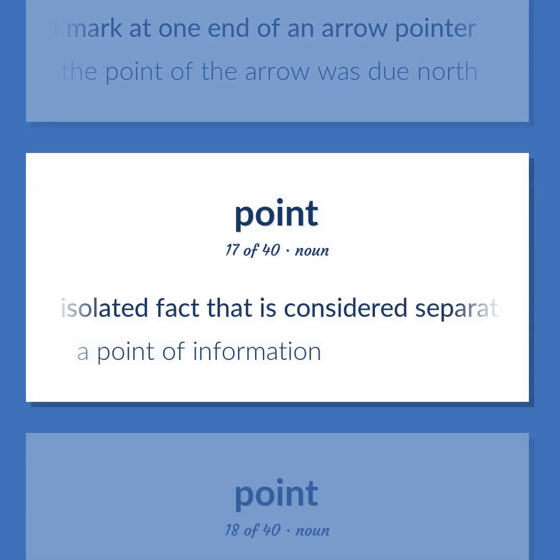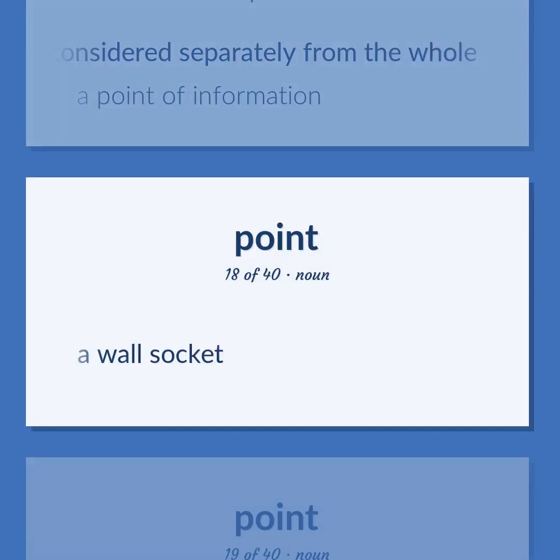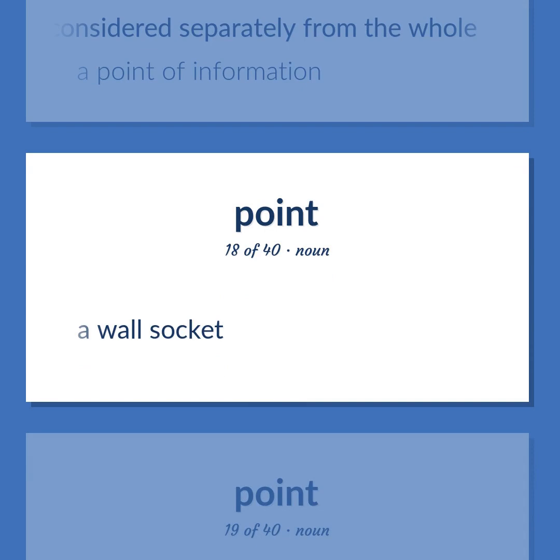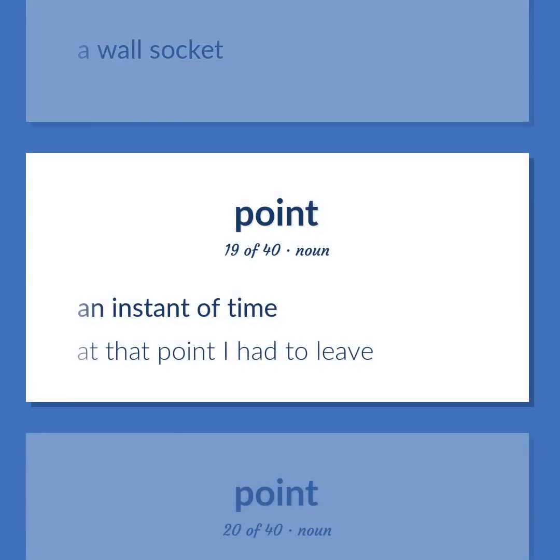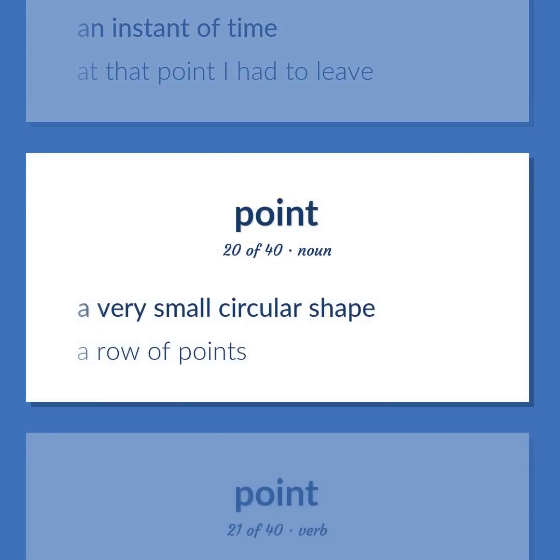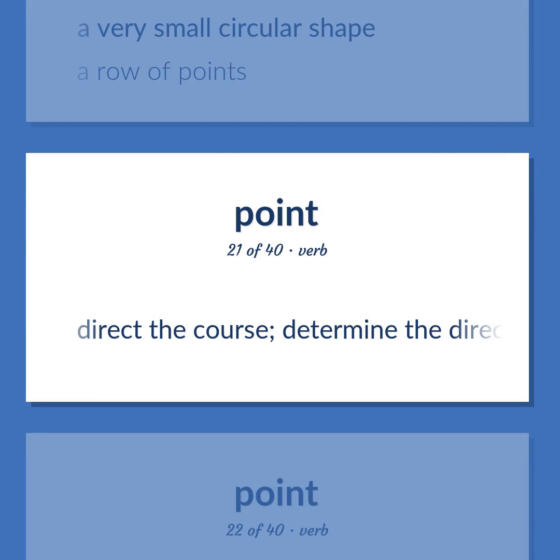An isolated fact that is considered separately from the whole. A point of information. A wall socket. An instant of time. At that point I had to leave. A very small circular shape. A row of points. Direct the course. Determine the direction of traveling.